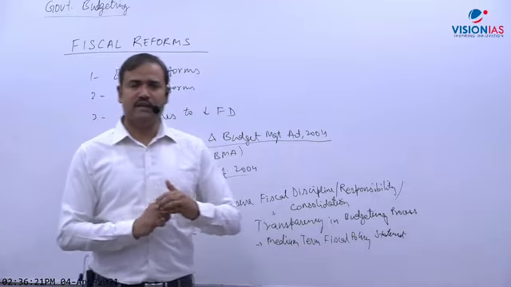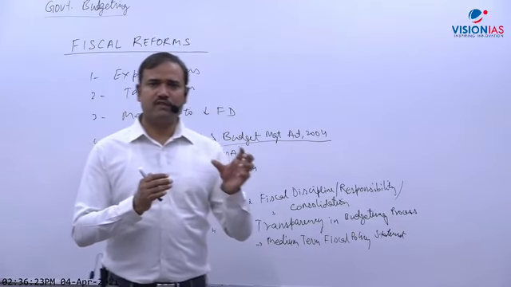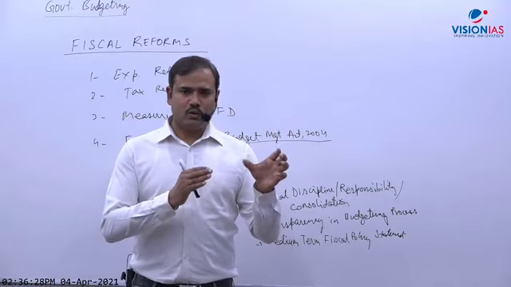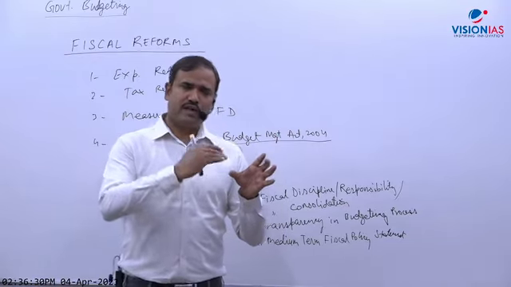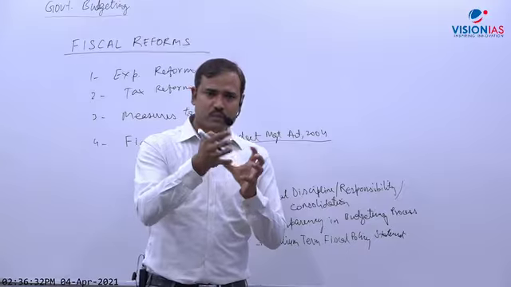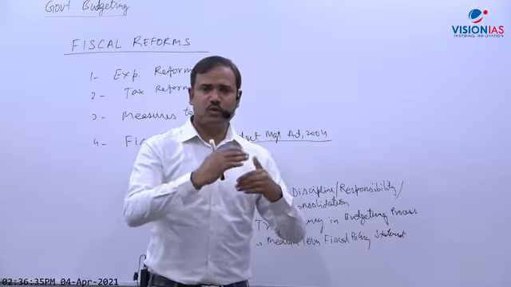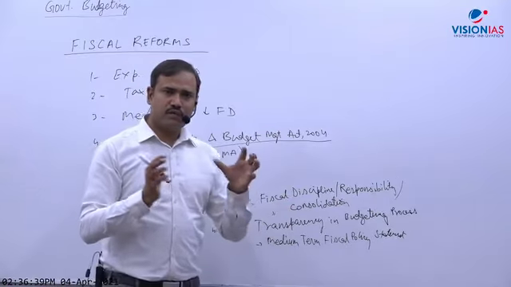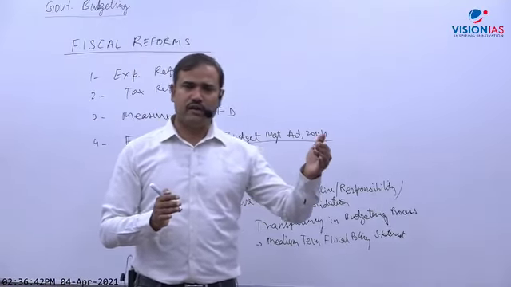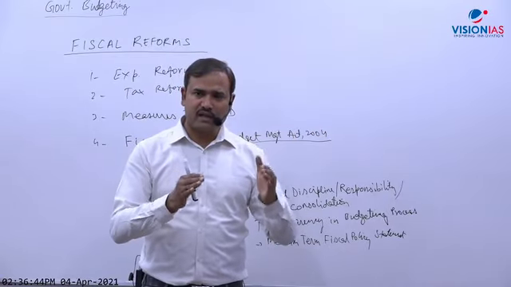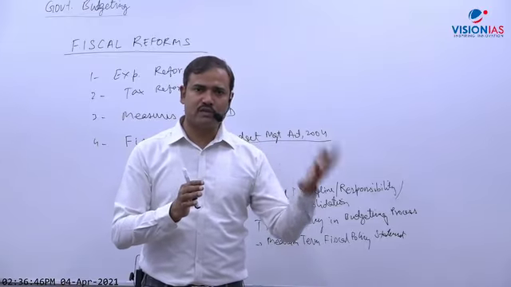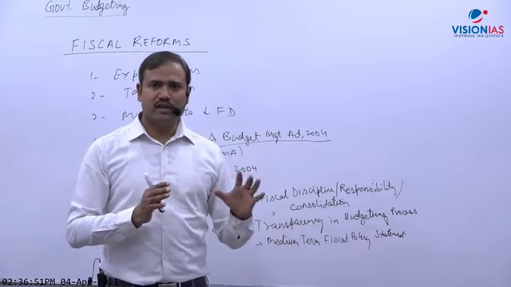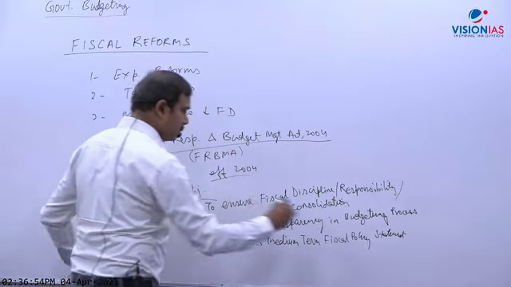Let us suppose government said we will keep the fiscal deficit to 6.8%. But this is for this 21-22. For the next 3 years, it has to give projections. How much is the projection for revenues and expenditures? So government should keep in mind the medium term. One of the objectives is to conduct fiscal policy in a medium term framework, that government should present the budget keeping in mind at least the near future, and should give projections also for that. Okay, so that is the medium-term fiscal policy statement.